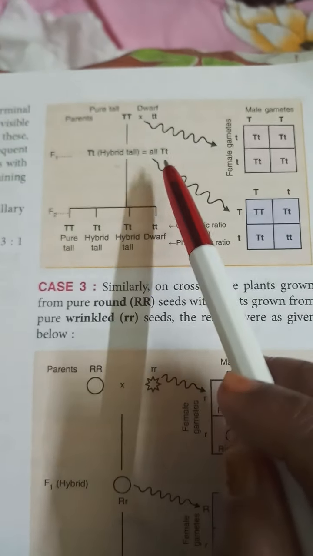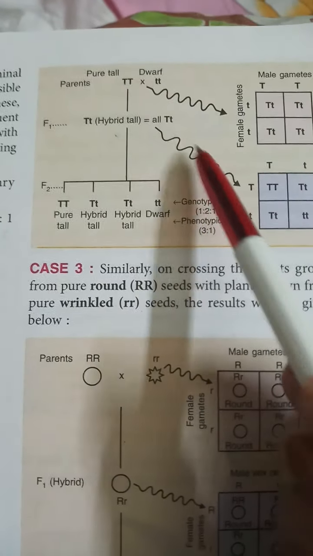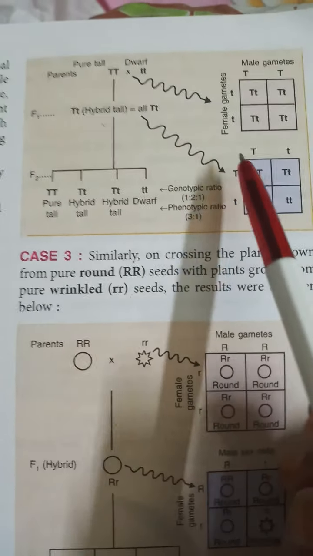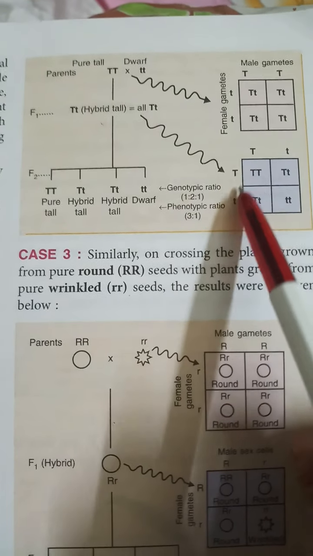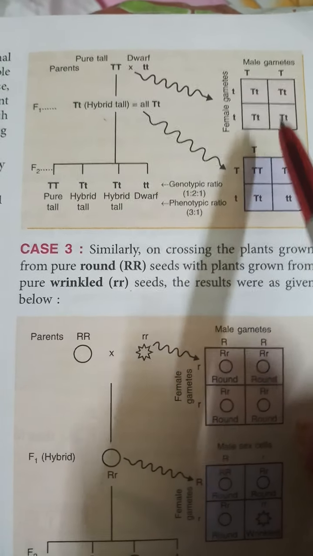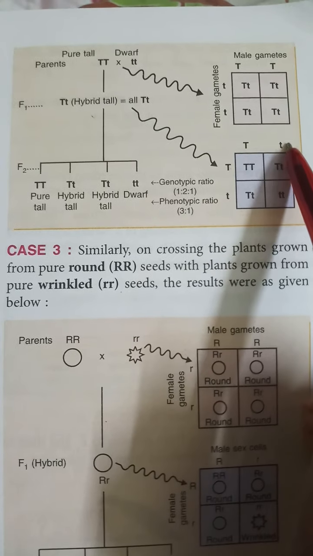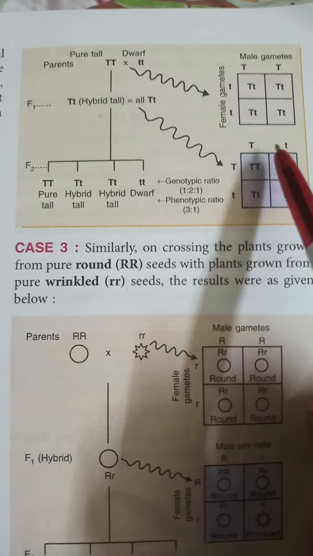Then here in the second generation, if the hybrid tall plant is self-pollinated, its male and female parts will only bear capital T, small t. If we take one plant from here, its genetic combination will be capital T, small t.